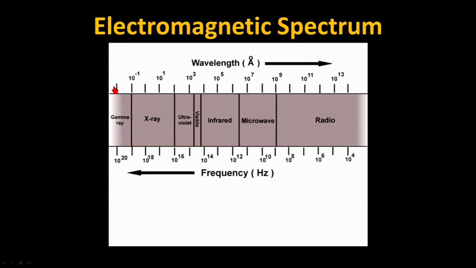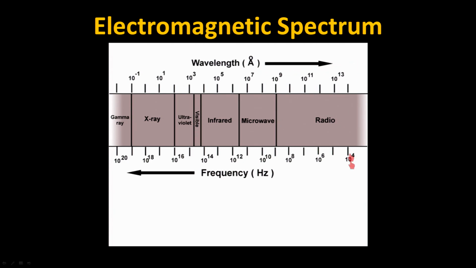So when the wavelength gets bigger and bigger and bigger, what's happening is the light itself takes on different behaviors, and it has different utilities that we use in our scientific world and in our everyday life. So what we do is we give this increasing size of the wavelength a different name when the light takes on different properties. So gamma ray is very, very short wavelength light. X-ray is a little bit longer, still very short, but a little bit longer than gamma ray. Ultraviolet is longer still. Visible is longer. Infrared longer still. Microwave. And then the longest you could possibly have, of course, is radio. As I said a moment ago, the numbers aren't really that important, but notice the labels here. As we go from left to right, the wavelength is becoming larger.